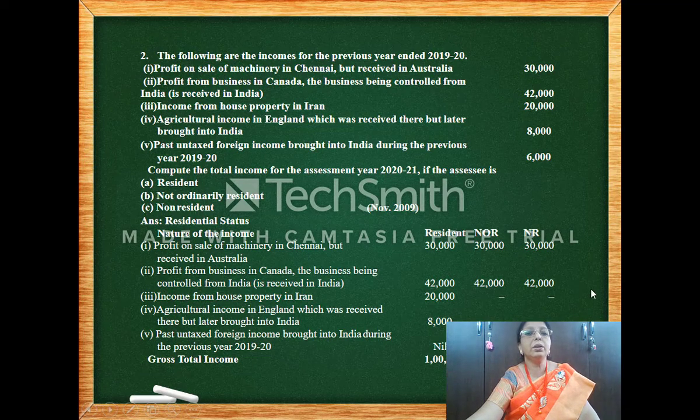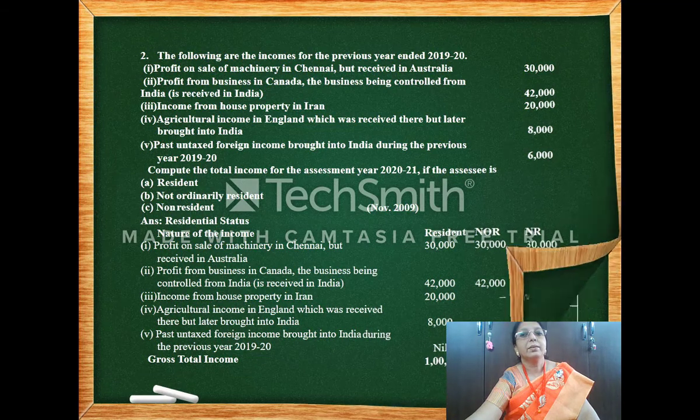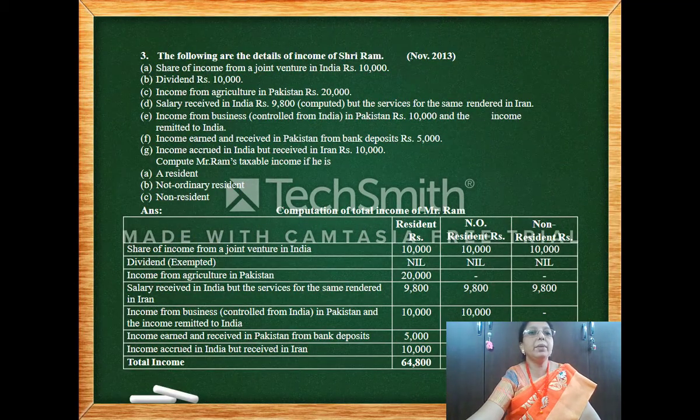So the totals of the various columns. So this is how you proceed with scope of total income. The only thing you have to bear in mind is first check whether it is received in India, then see whether the source is India, then see if business is in India. So you go in that sequence. Share of income from joint venture in India, source is India. So all of them. Dividend is exempted, so it is nil. It's an income which is exempted.